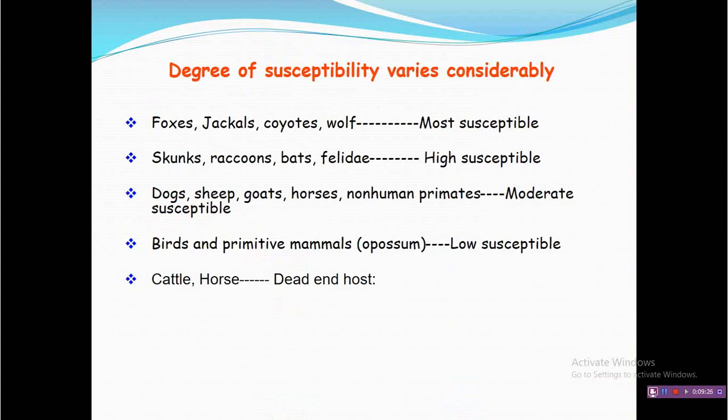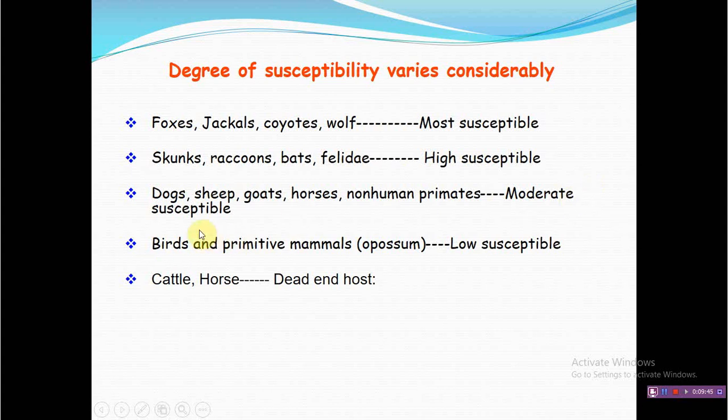If you classify based on susceptibility, then the wild animals that fall under the family canids, like fox, jackals or wolf, are considered most susceptible, whereas domesticated animals like dog, sheep, goat are considered moderately susceptible.